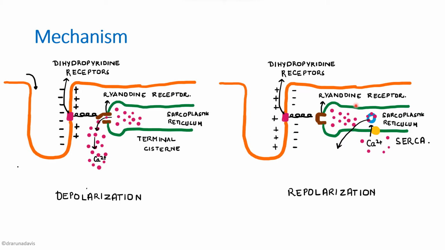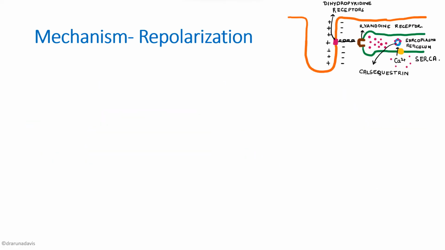Another mechanism is a calcium binding protein called calsequestrin. This calsequestrin will bind onto the calcium so that all the calcium will remain inside the sarcoplasmic reticulum itself. Once there is no calcium available, the conformational change of tropomyosin will not occur, and the myosin binding sites will be blocked by the tropomyosin again. So that is the event that occurs when there is muscle relaxation or repolarization of the muscle membrane.